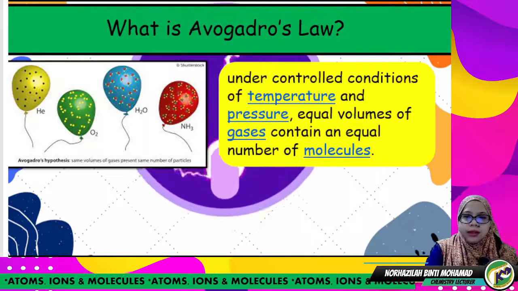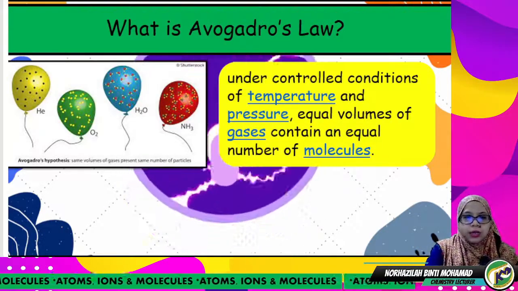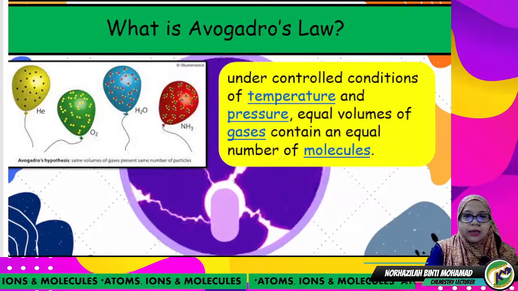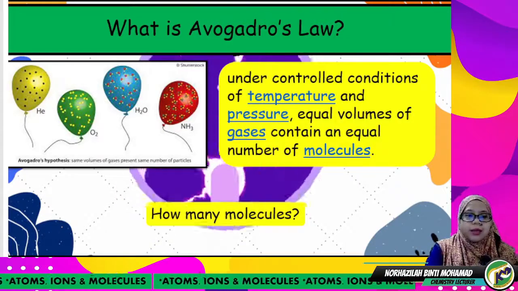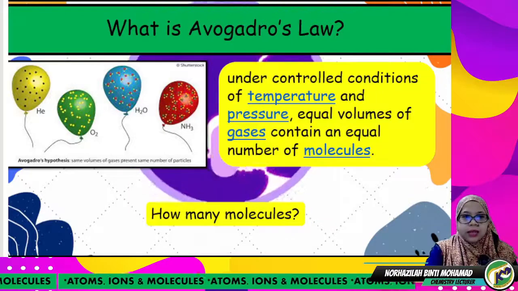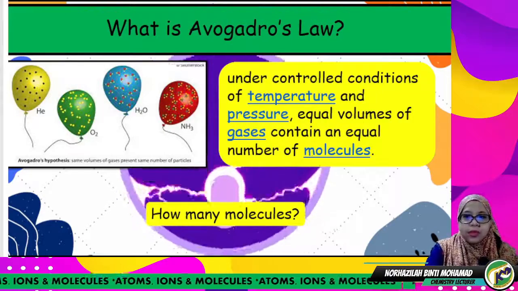Okay, so there is a question raised here. How many molecules did Avogadro mention here?